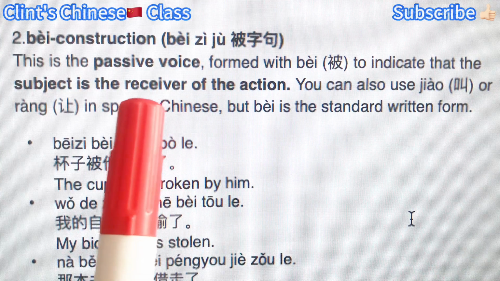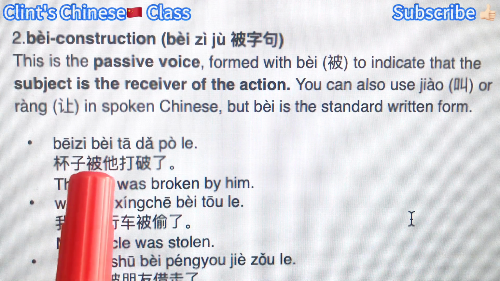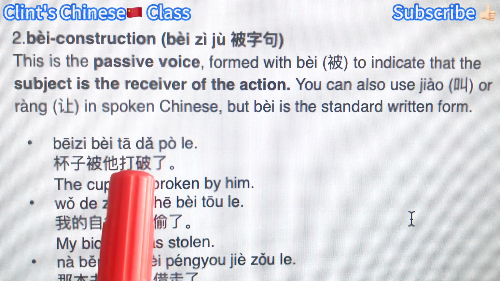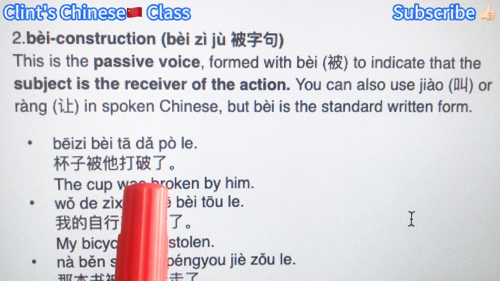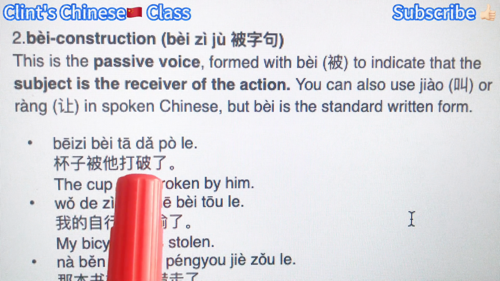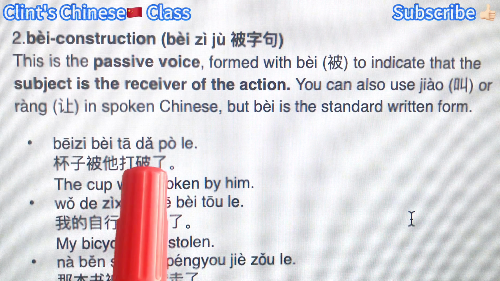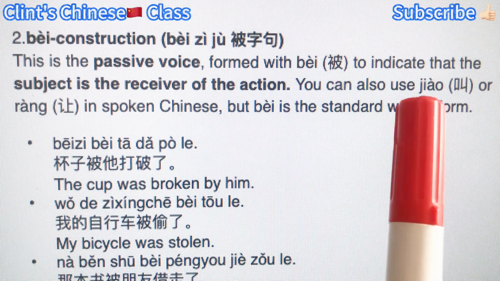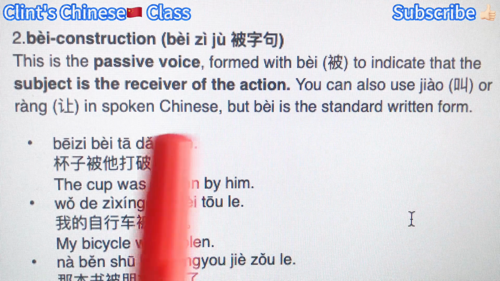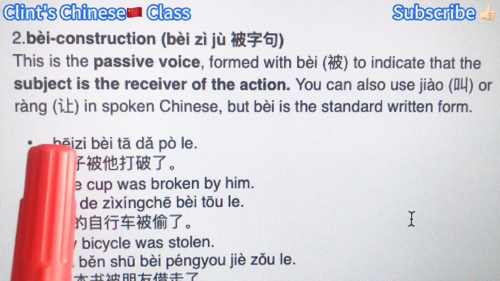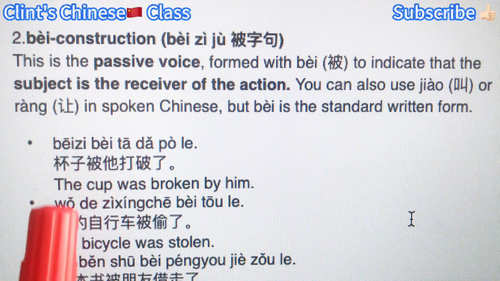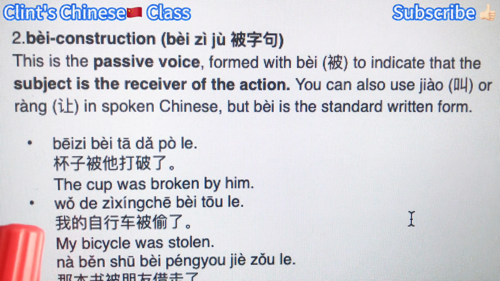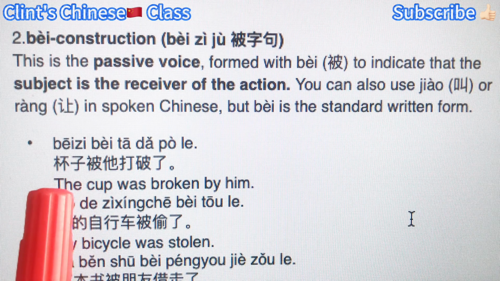So the structure is a subject plus 被 plus somebody, the action doer, and then we add the verb, the action. Again, we also use the complement after the verb to show the result of the action. And for the verb, we can also use 叫 or 让, which means let somebody do something or ask somebody to do something. But the 被 is the most standard and most commonly used. Let's take a look at the first example.